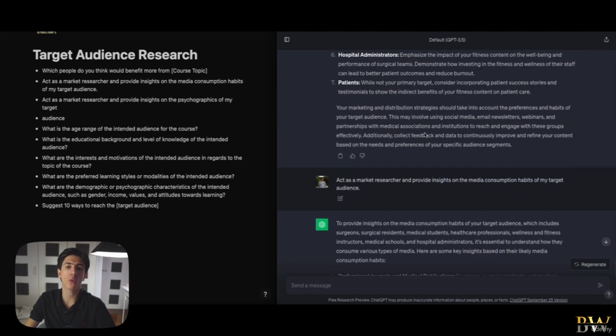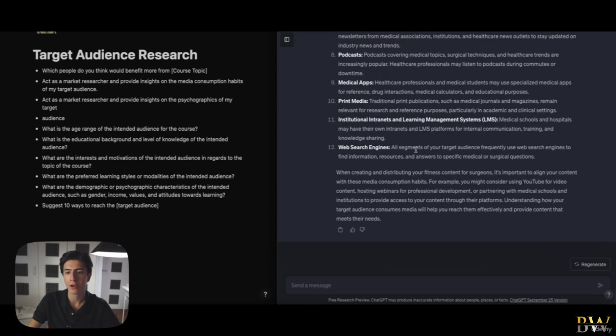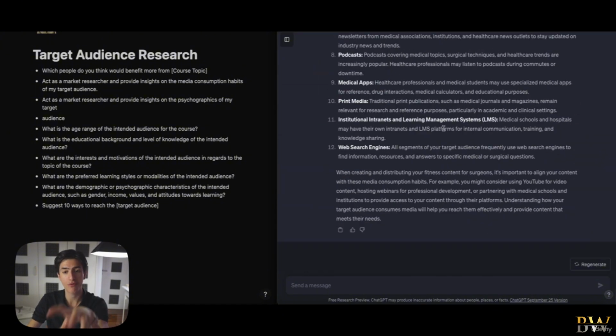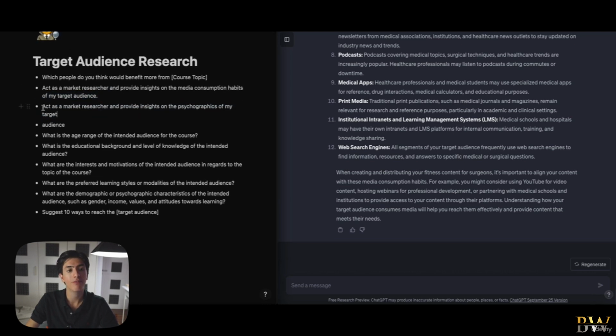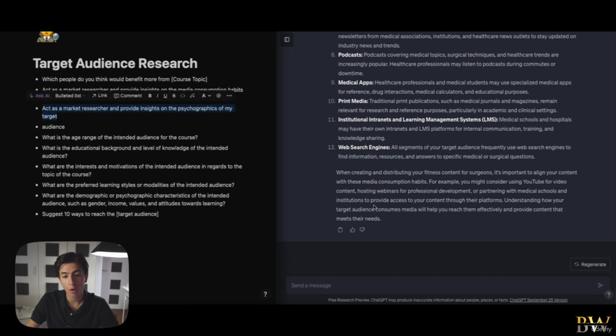And again, if you don't want to copy all of this information and paste it in a Word file and then have this Word file printed out and analyzed somewhere, you just have all of the information in this chat that we have opened with ChatGPT, which is getting bigger and bigger. So we know that we're inputting more information, and this is just better and better as it goes on. So the next thing that we're going to do is ask ChatGPT to act as a market researcher and provide insights on the psychographics of my target audience.